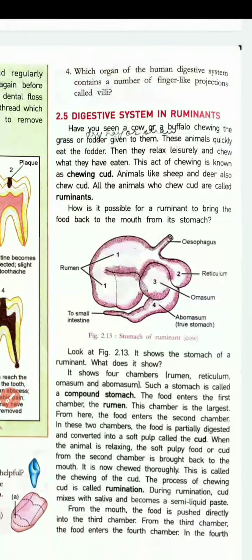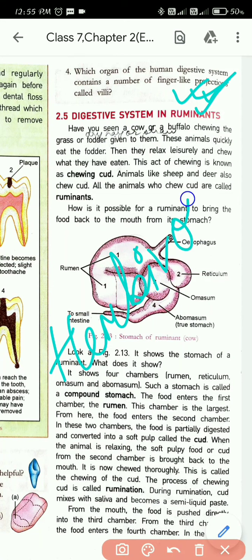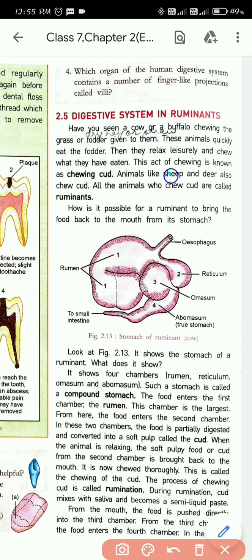Have you seen a cow or a buffalo chewing the grass or fodder given to them? Ruminants are all herbivores, which means they eat plants. Ruminants are animals like sheep, deer or cow. So let's take the example of a cow here. If you have ever seen a cow, you will know what the cow does.